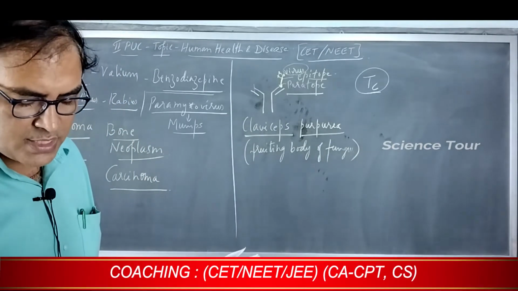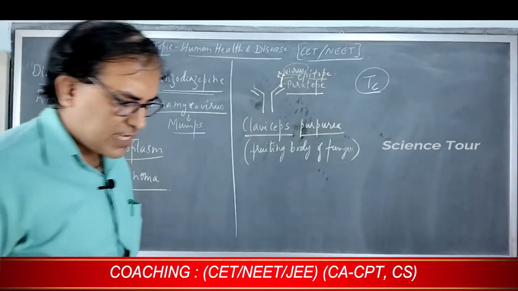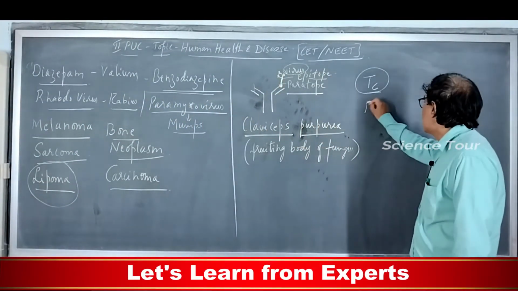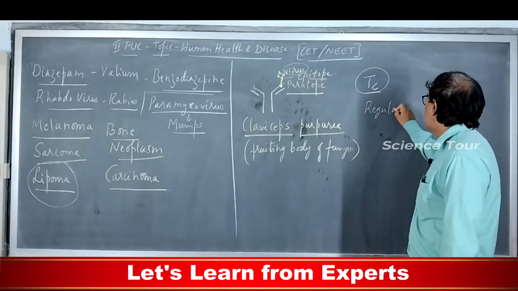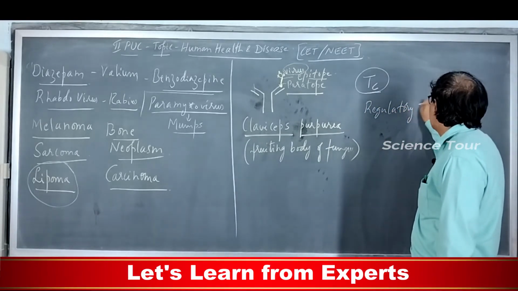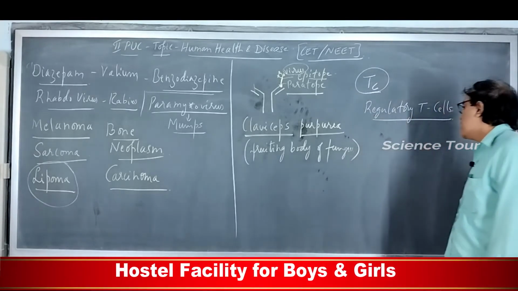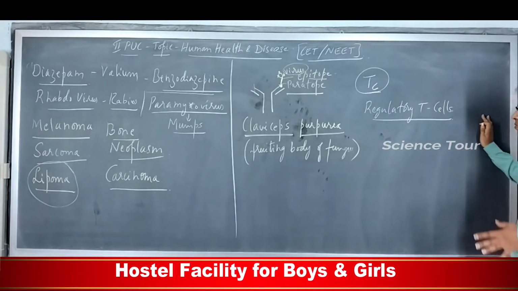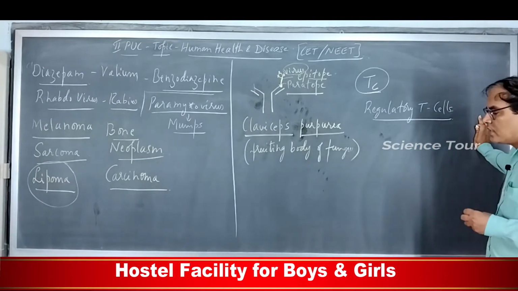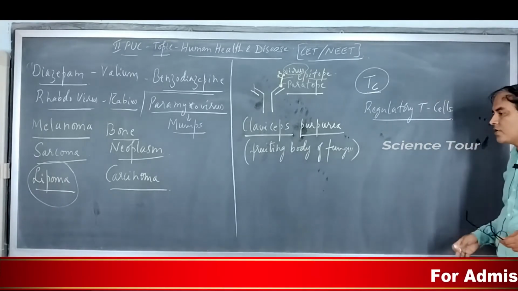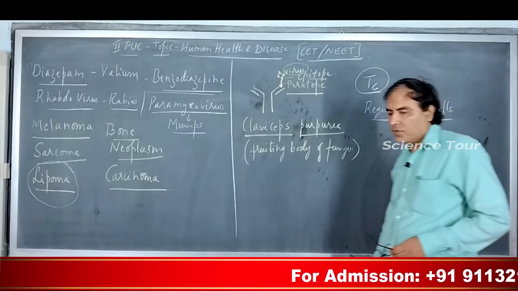Then what are suppressor T cells? Suppressor T cells is the old name for regulatory T cells. Regulatory T cells are also called the suppressor T cells. The main function is to lessen the activation of the different types of T lymphocytes.